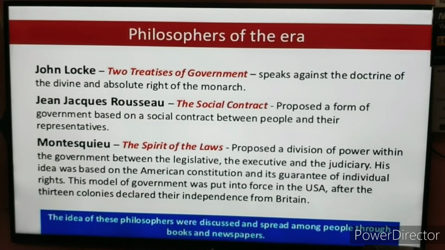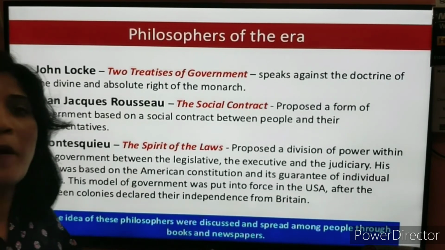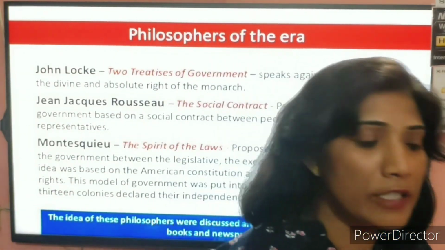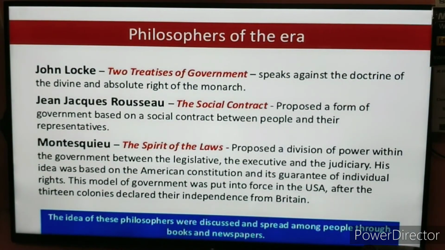This concept of division of power is basically based on the American Constitution. When the 13 American colonies became free, they introduced these three different organs: the legislature, which makes rules and regulations; the executive, which enforces these rules and regulations; and the judiciary, which punishes all those people who are violating the rules and regulations.